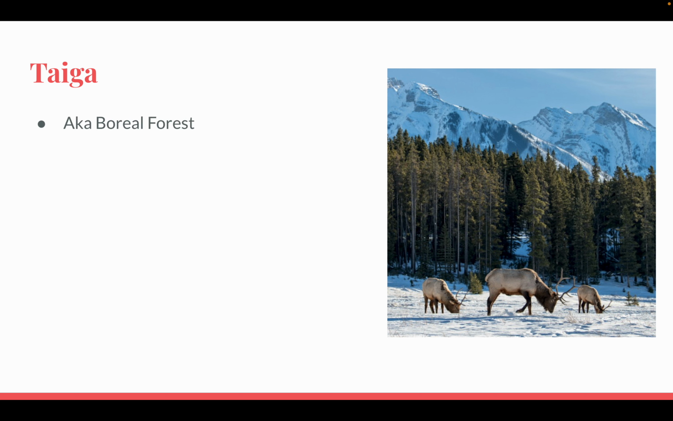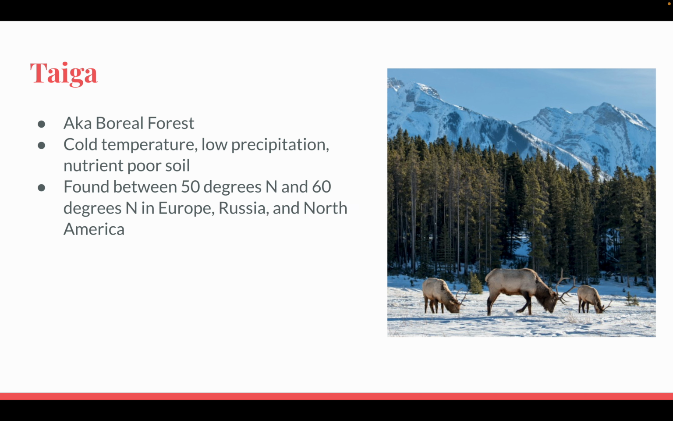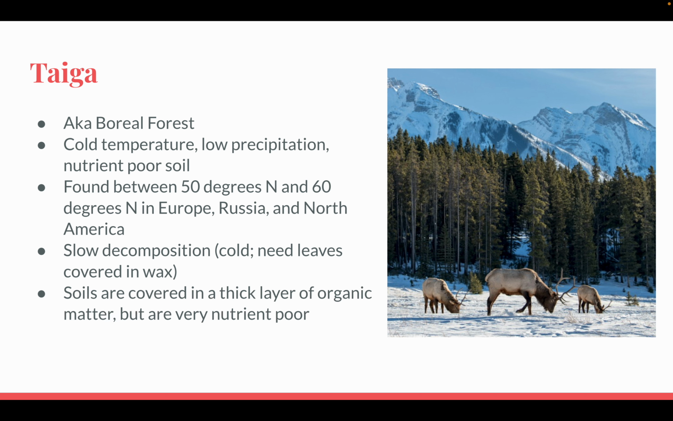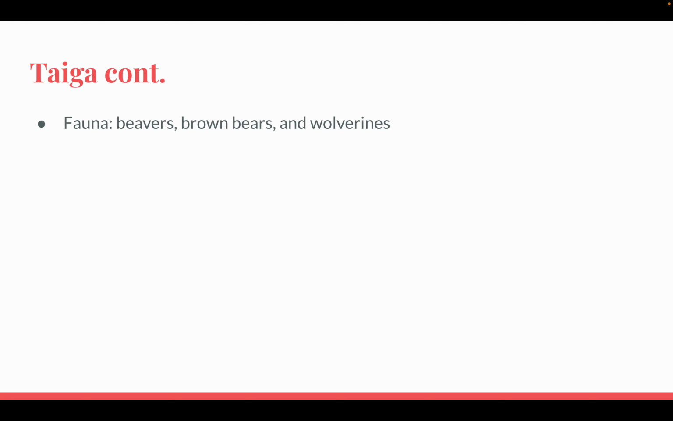Taiga, also known as, if you've heard the term, boreal forest. Cold temperature, low precipitation, nutrient-poor soil, found between 50 degrees north and 60 degrees north in Europe, Russia, and North America. Very slow decomposition because it's cold, and it has needle-like leaves that are covered in wax. Sorry, it's a typo. I should say needle. Soils are covered in a thick layer of organic matter, but are very nutrient-poor, which means that it's not good for agriculture. Now, the fauna or animals we could find here would be beavers, brown bears, and wolverines.